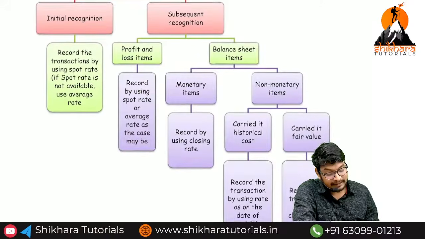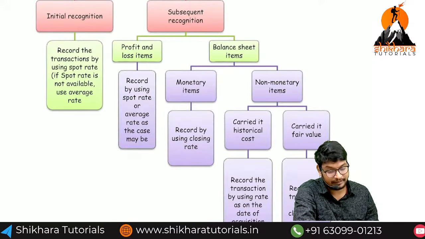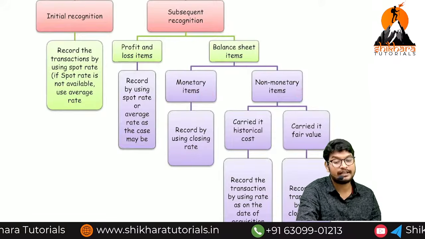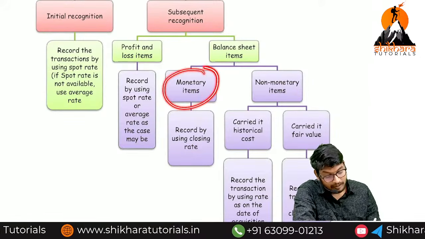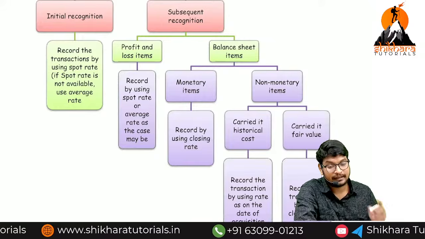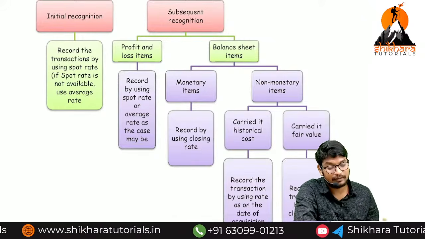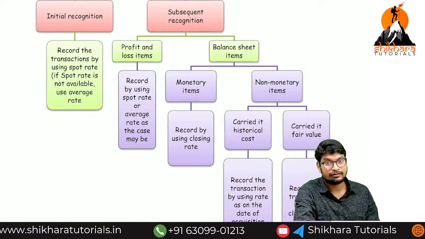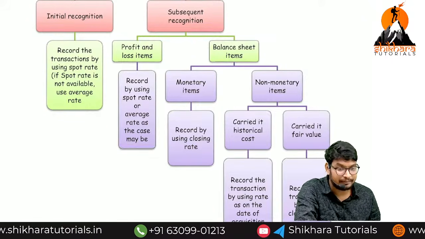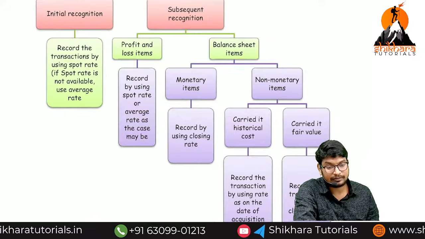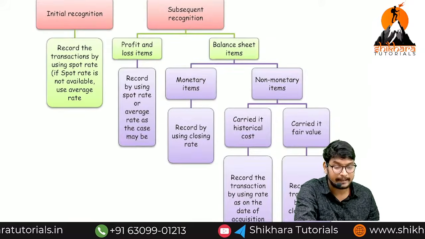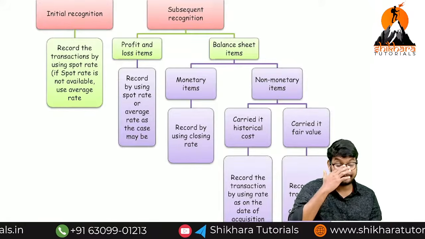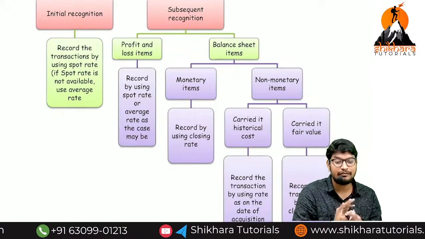When coming to balance sheet items, we have two types: monetary items and non-monetary items. Monetary items are those whose value should not change, for example cash balance, bank balance, bills receivable, bills payable, trade receivables, trade payables, loan taken, loan given, prepaids, outstanding. For these items, the value will not be changed.